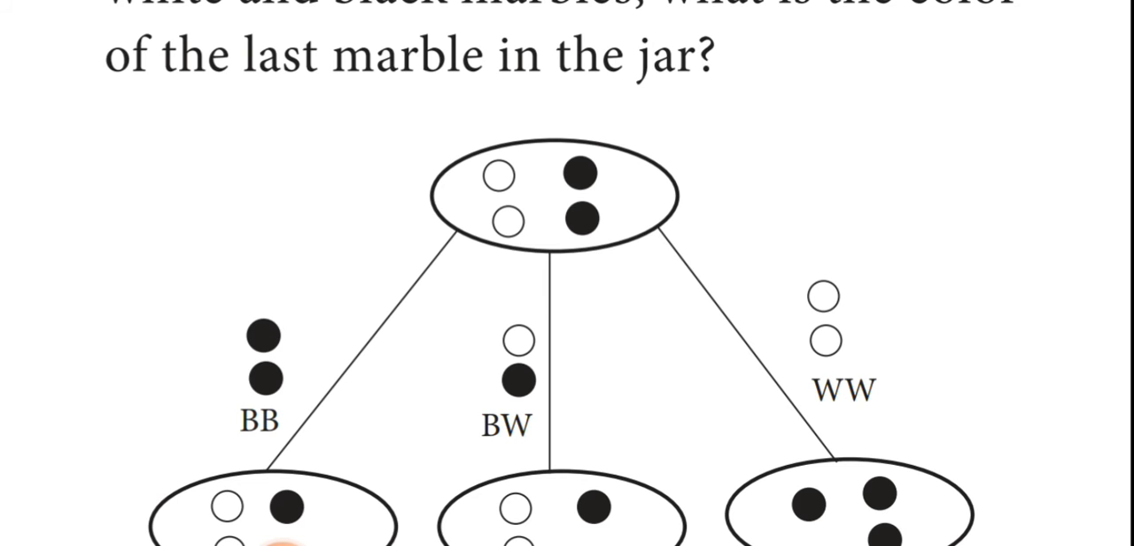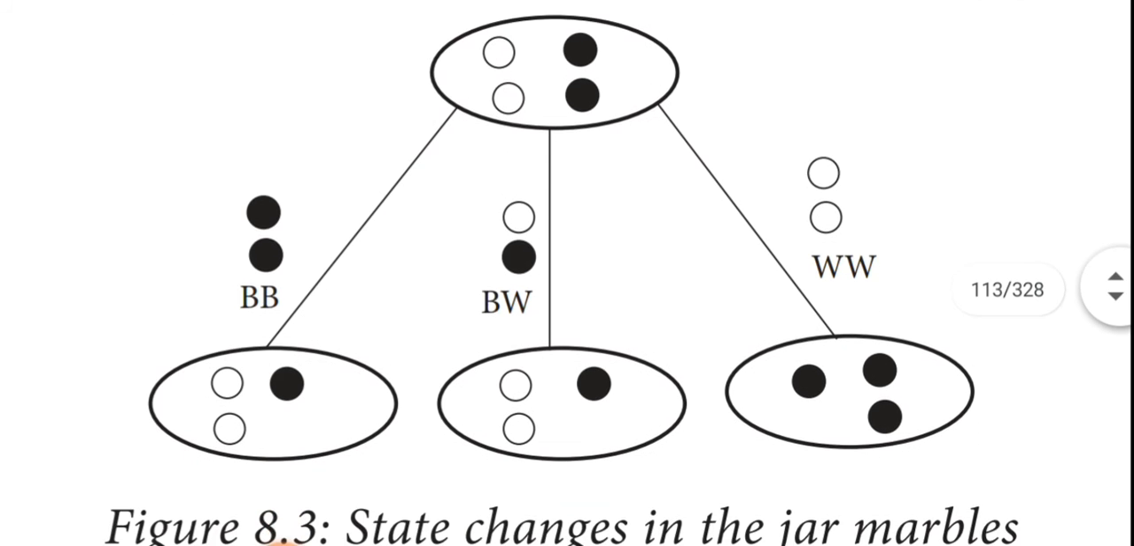Now you can see this example. In this example, a jar has four marbles, two white marbles and two black marbles. Here the oval shape represents a jar. The first oval shows the total number of marbles present in the jar: four marbles, two white and two black.